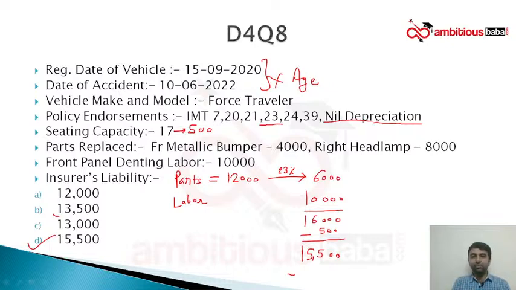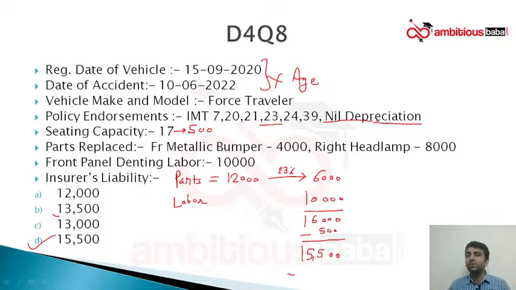If I am replacing a BMW door and if I am replacing a Swift door, in terms of percentage of the part, I will get a better salvage value for a Swift than a BMW because the buyers for a second hand BMW door will be very less in the market. So there is a lot of dynamics behind the salvage. So ideally we don't get into it. Whatever surveyor suggests, we just check whether it is falling within the range of 5 to 10% of metal parts. If it is, we go ahead with that. I hope I have answered your query of salvage.